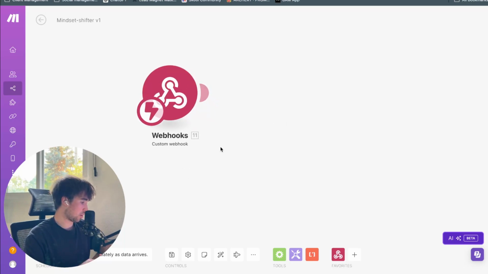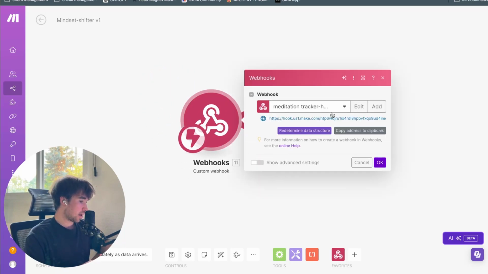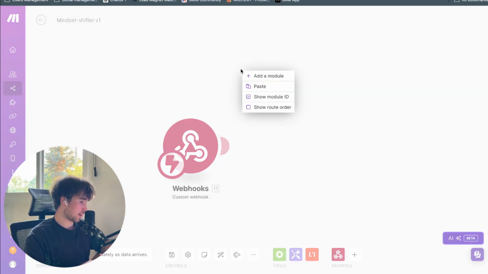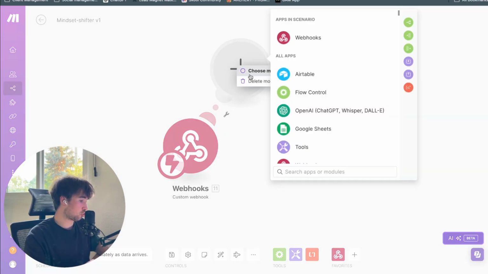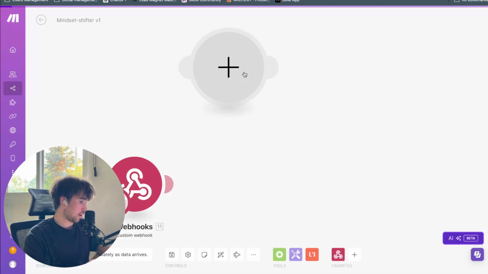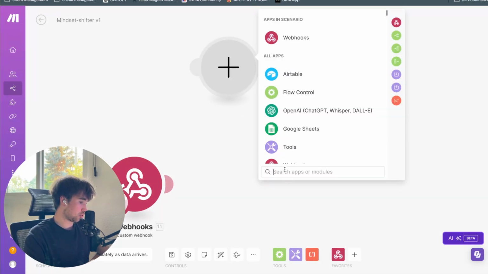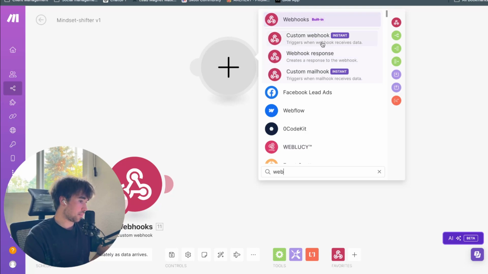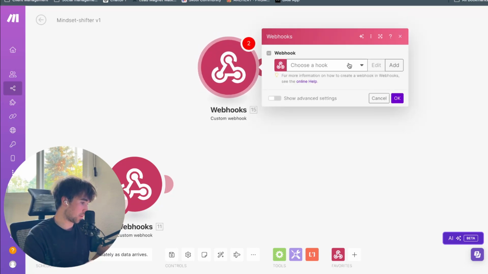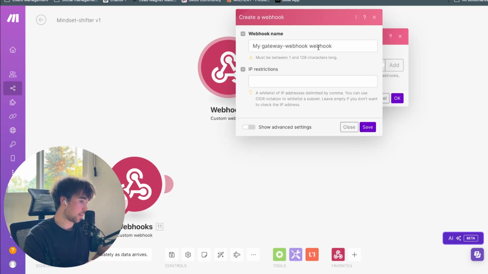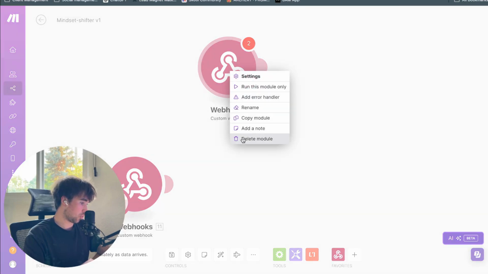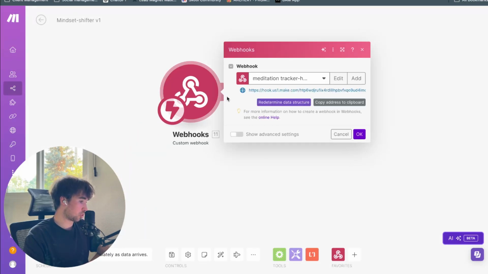Now we're going to be starting with this webhook right here. Again, webhook is an incredibly powerful trigger module. If you just go here, add a module, type in webhook, custom webhook, trigger when webhook receives data. We will be using this. Just click add hook, name it something relevant, and then just click save. And you should be able to click on that module you just created and click copy address to clipboard. Perfect. So this is our webhook.